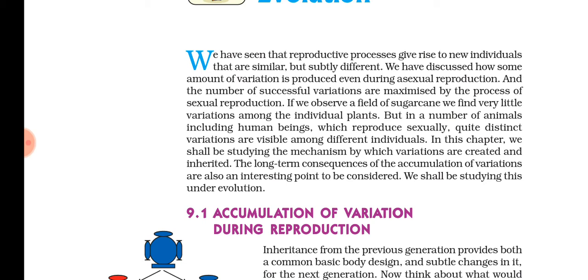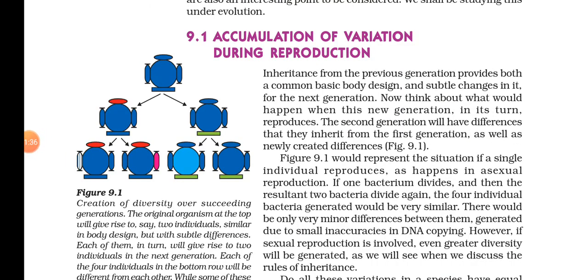So during sexual reproduction, the offspring inherit a body design from the parents. But they show certain variations. They won't be exactly similar to their parents. So this difference is known as what? Variation. Understood? And inheritance means what? The characters that we obtain from the parents, isn't it? So, inheritance from previous generations will give us a common basic body design. Means the human being's offsprings will be looking like a human being only.